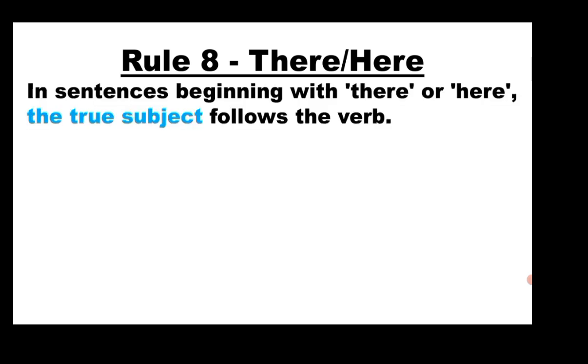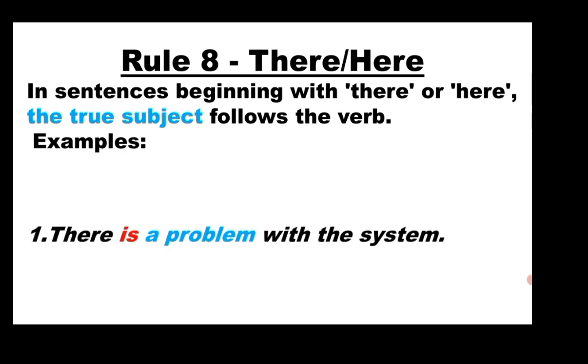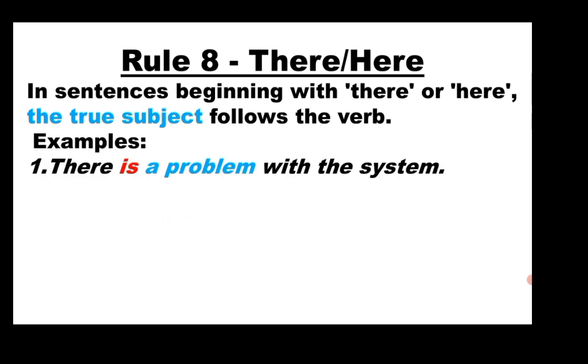Let us discuss another rule of subject-verb agreement. In sentences beginning with there or here, the true subject follows the verb. For example, there is a problem with the system.